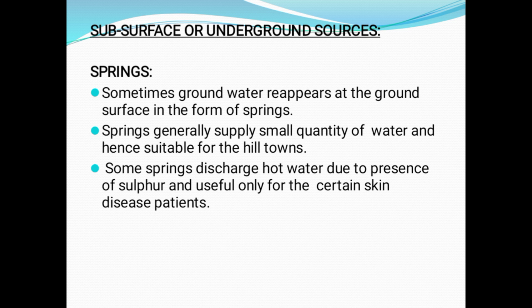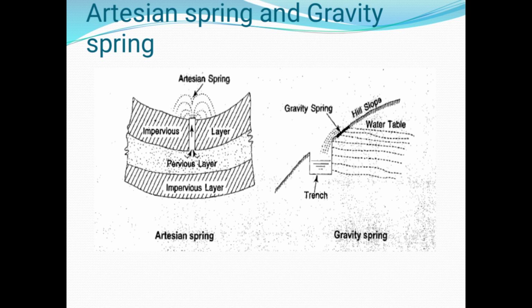Then subsurface or underground sources: springs. Sometimes groundwater reappears at the ground surface in the form of springs. Springs generally supply a small quantity of water and hence are suitable for hilly towns. Some springs discharge hot water due to the presence of sulfur and are useful only for certain skin disease patients. These are the artesian spring and the gravity spring. An artesian spring is present in between two impervious layers. Then gravity springs normally appear in hilly sloping areas.